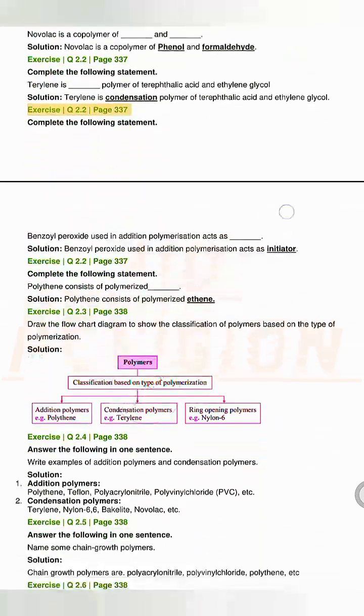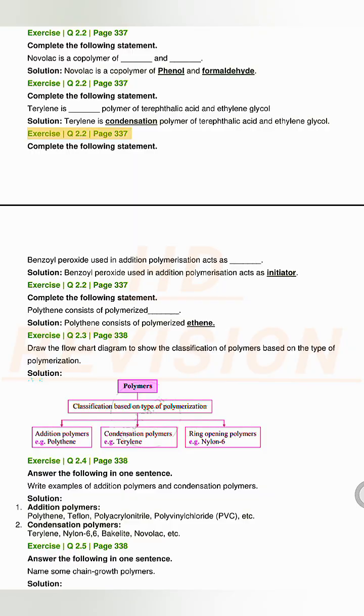Exercise Q2.2, page 337. Complete the following statement. Benzoyl peroxide used in addition polymerization acts as ____. Solution. Benzoyl peroxide used in addition polymerization acts as initiator. Exercise Q2.2, page 337. Complete the following statement. Polythene consists of polymerized ____. Solution. Polythene consists of polymerized ethene.